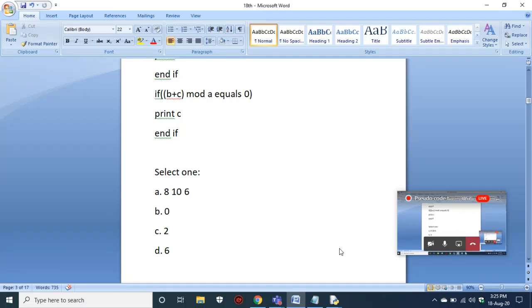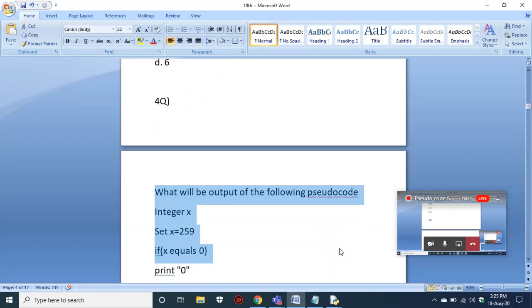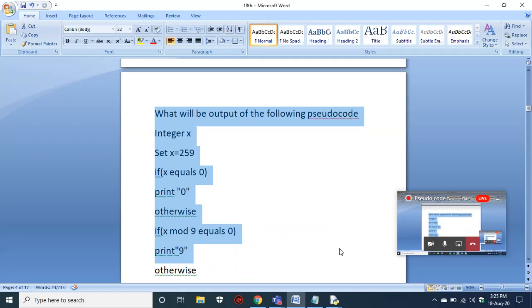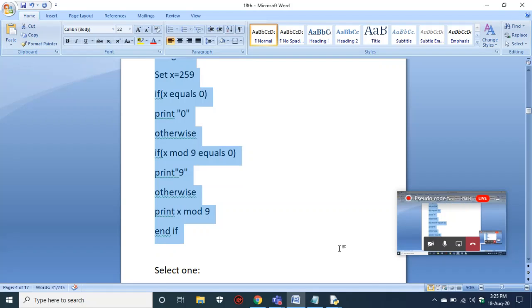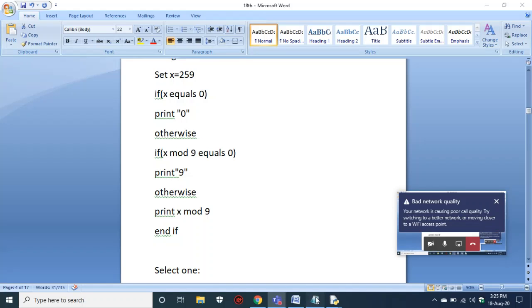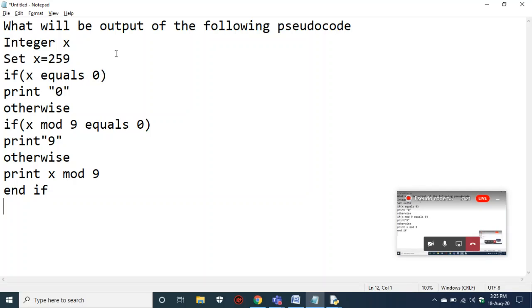Fine. Now we'll see the next thing. First, what is the output of the following pseudocode?